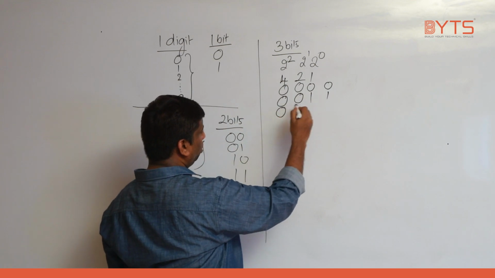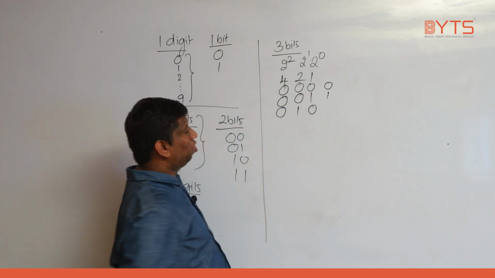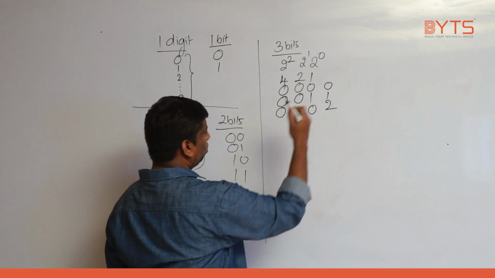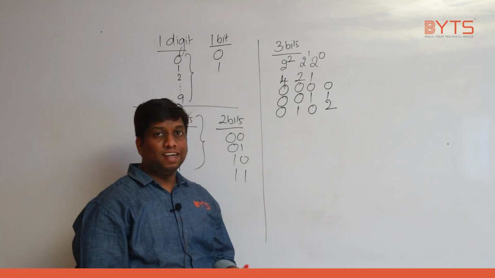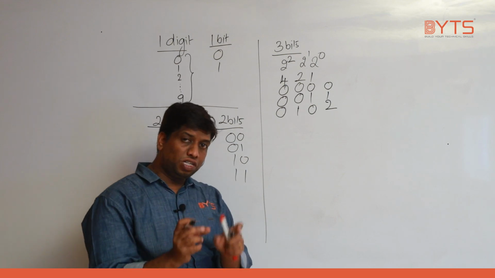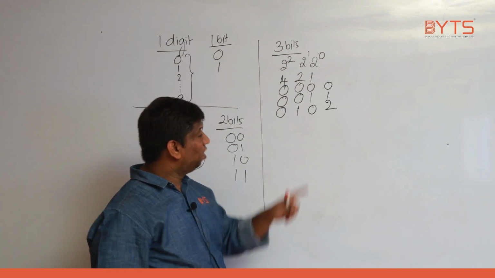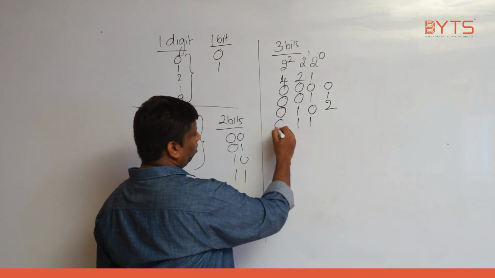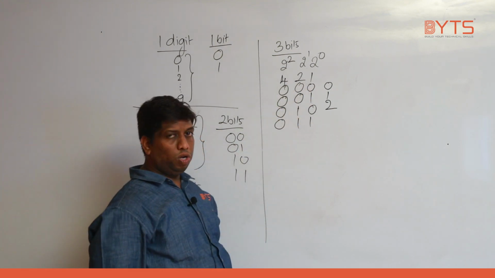Next will be 0, 1, 0. Where is 1? At 2 location. That is the reason result will be 2. Next, I want to get 3. How do you get 3? Which numbers if you add, you will get 3? If you add 2 and 1, you will get 3, right? So 0, 1, 1. Where you are adding 2 and 1 only, you are getting 3.